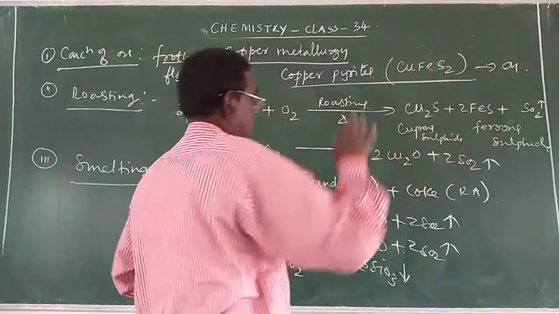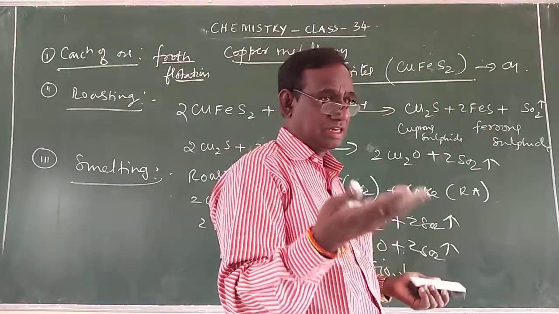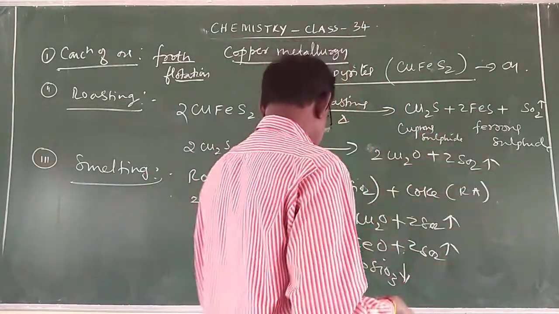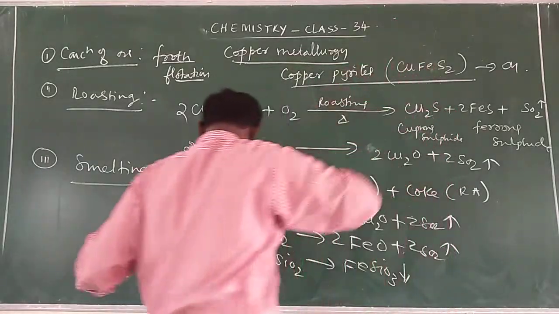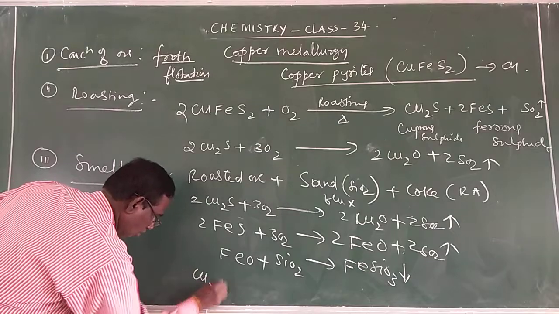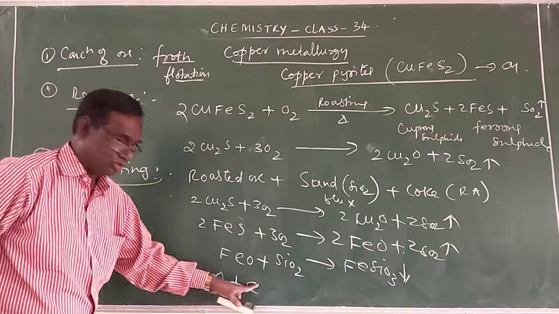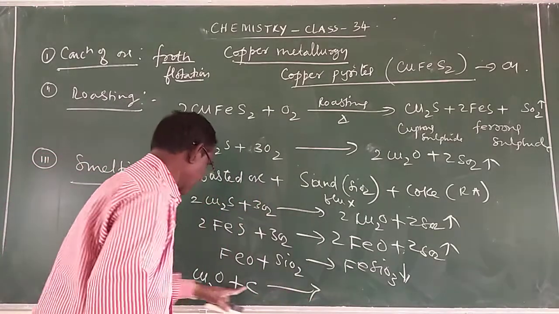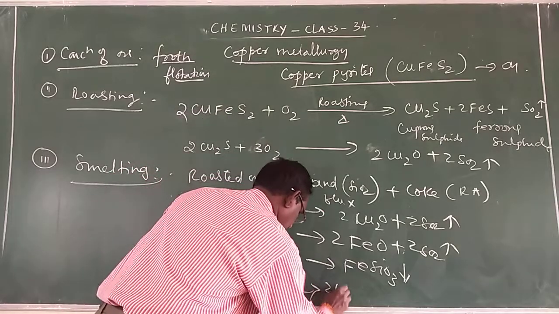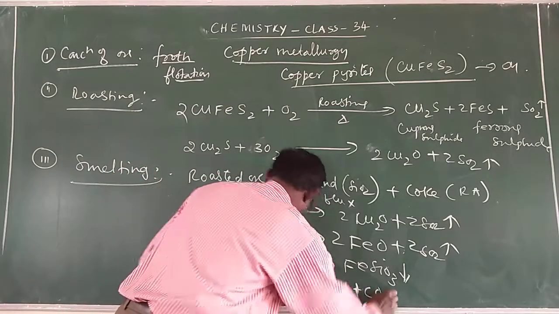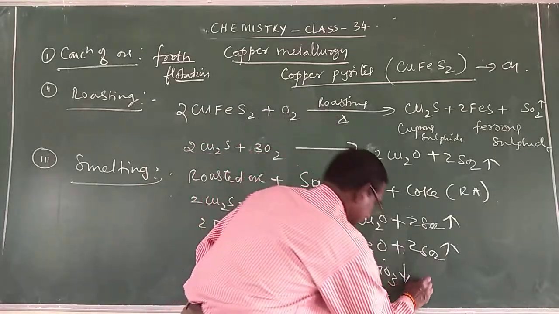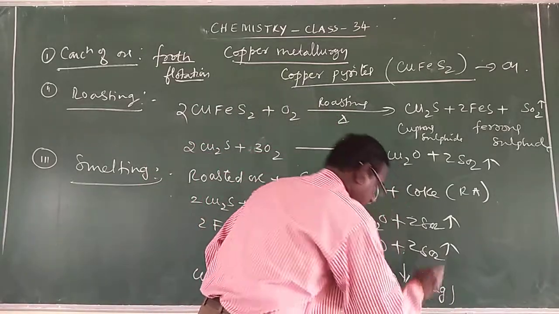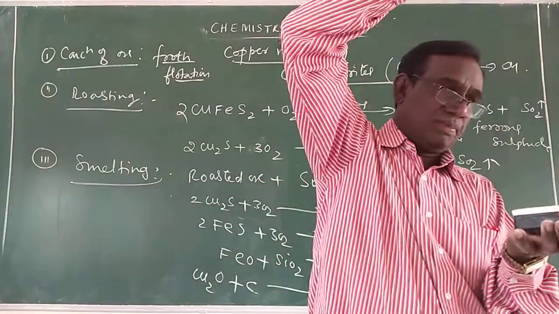At the temperature of 500 to 600 Kelvin, the cuprous oxide, Cu2O, is reduced by coke, giving copper plus carbon monoxide, CO. That means this ferrosilicate is called the slag. This ferrosilicate slag, being lighter than the molten metal, forms the upper layer.